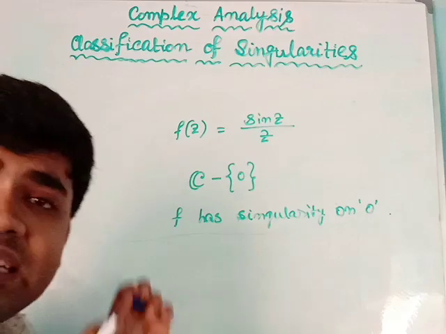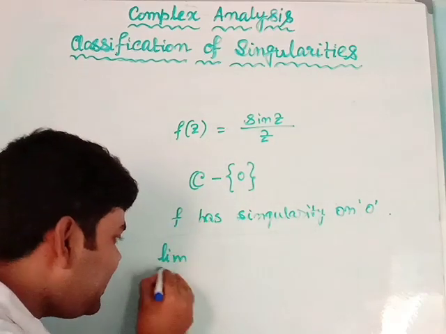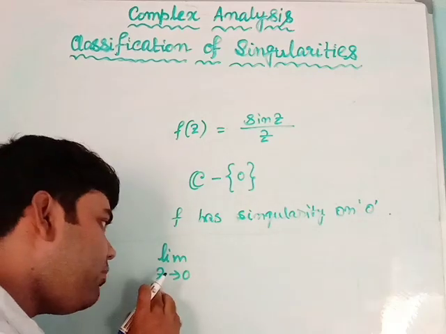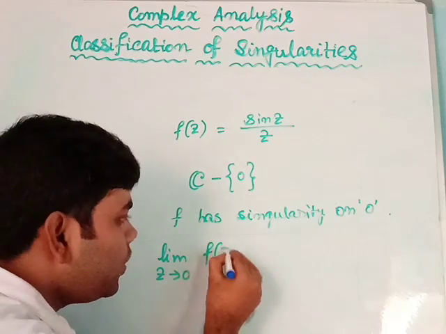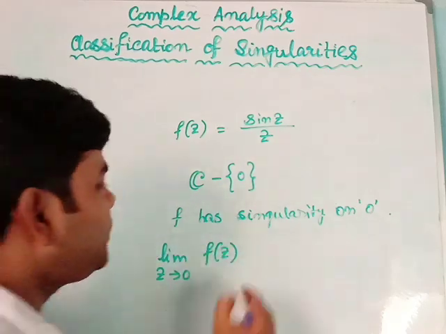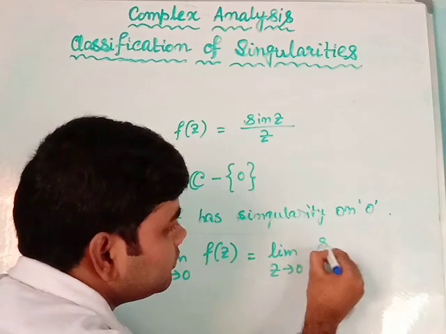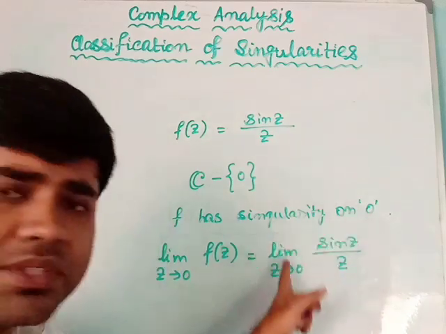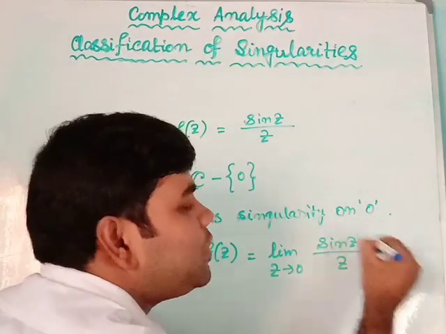But if I take a close look, when I take the limit z tends to 0, because 0 is the singularity, I am tending z to that particular singularity and finding out what f(z) gives. The limit z tends to 0 of sin z by z actually gives 1.